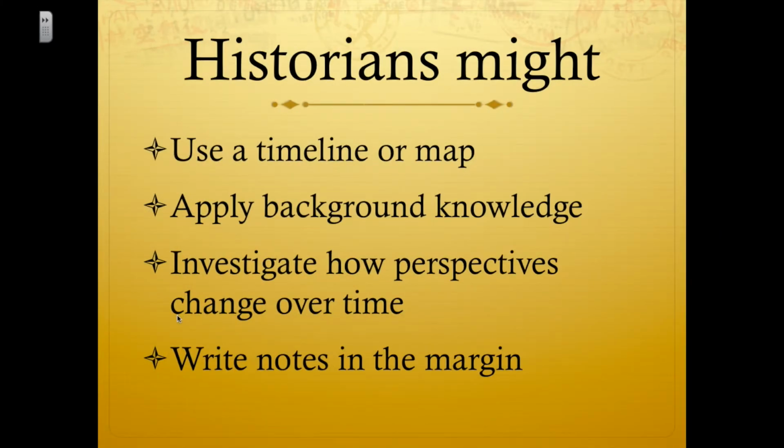Here are some things that might help historians as they're trying to contextualize a document. We could use a timeline or map, apply background knowledge that we might have learned before. This could be a secondary source like a textbook. We can investigate how perspectives change over time. And just like good historians do all the time, we can write some notes in the margin as we are reading our document.